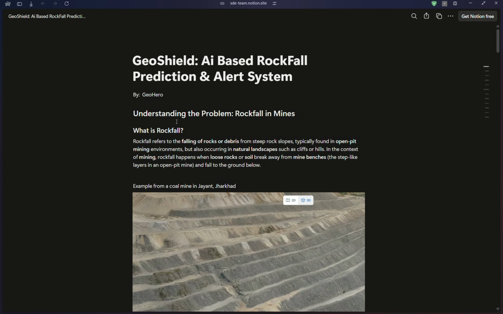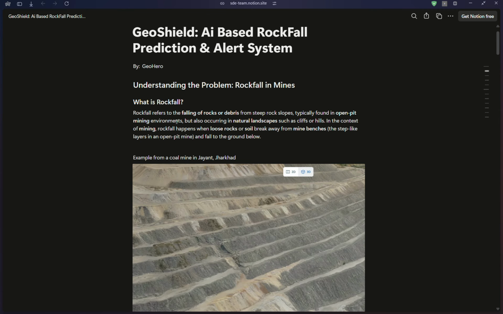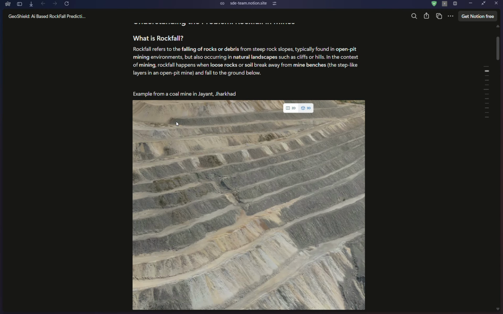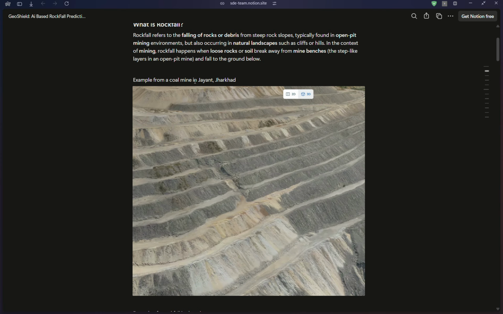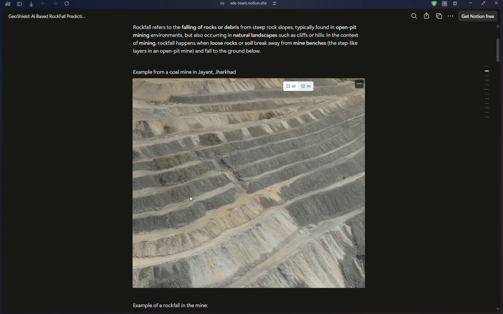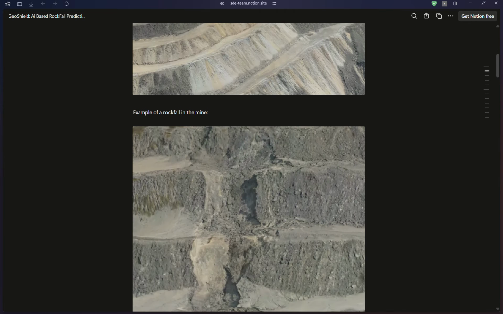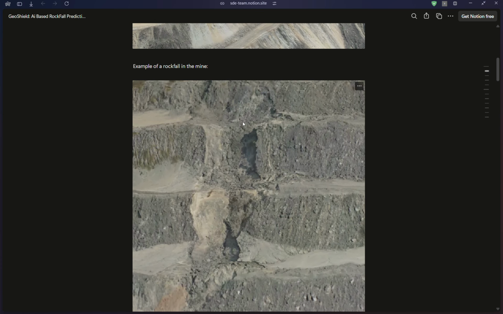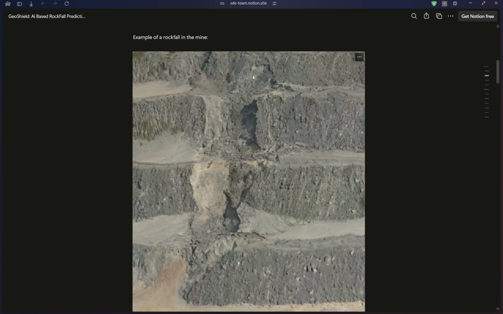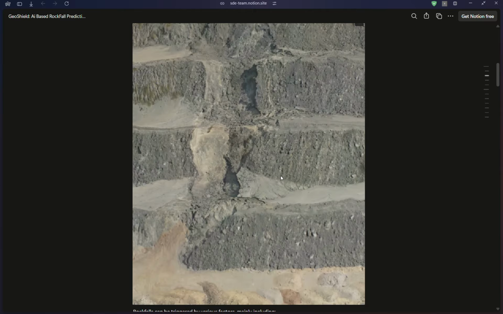Rockfall is the sudden falling of rocks and debris from a steep rock slope where the soil is loose. Loose rocks or soil break away from mine benches. Here, as you can see, is an example from a coal mine in Jayant, Jharkhand. These are the benches, the mine benches. If rocks and soil break away from here, this might cause a rockfall, just like that.